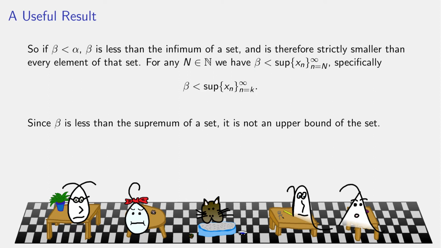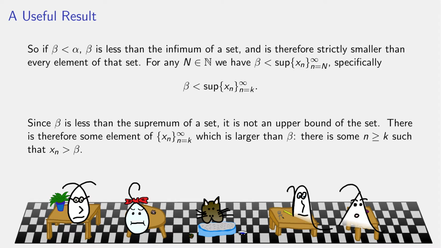So since beta is strictly smaller than alpha k, which is the supremum of a set, it's not an upper bound on that set, which means something in that set must be bigger than beta. But this set was the terms of the sequence beginning at index k, so there must be an index n at least as large as k, so that x sub n is bigger than beta.